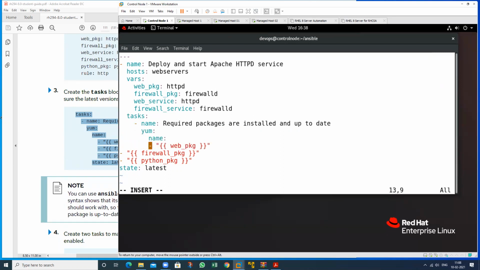That is the first name, this one, and this is the second name, this is the third name. But I do not want this now, so just delete this one. Then use this.